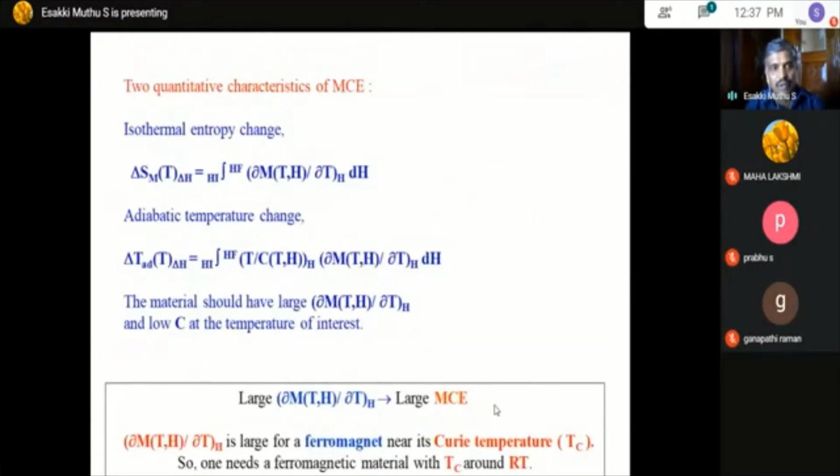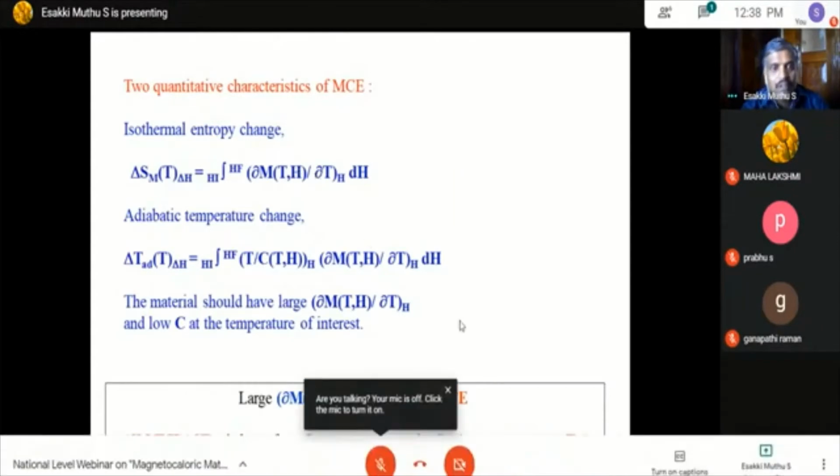In order to measure this quantitatively, we use a thermodynamic formula, so-called delta S_m, the integral of dM/dT. So there is a change in magnetization. When you apply a magnetic field, the material gets magnetized, so how much it magnetizes with temperature at a given field. You can apply a low field or a higher field. Another parameter is delta T, the adiabatic temperature change, which is measured in terms of the specific heat capacity C, and the remaining terms are similar to the magnetic entropy change.